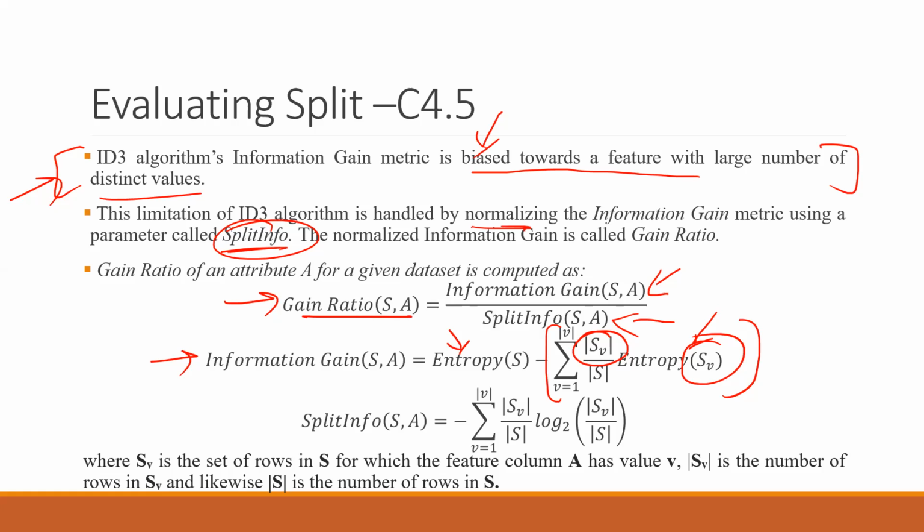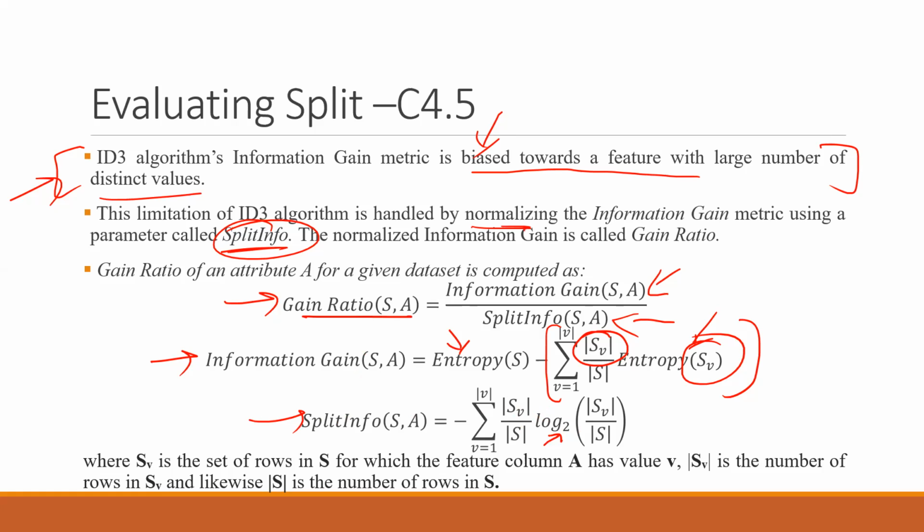That was information gain. But now split info is a formula in which we are doing this again. We are taking the log, right? The log base 2 is being used to do the normalization of this information gain problem.